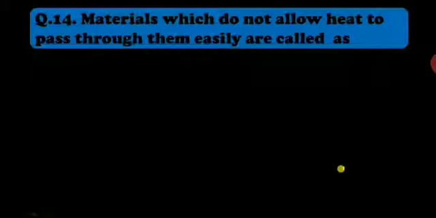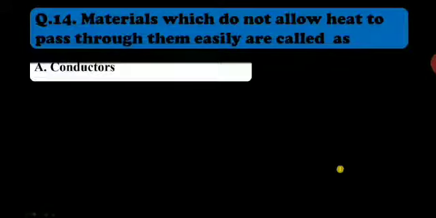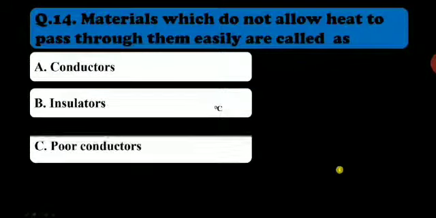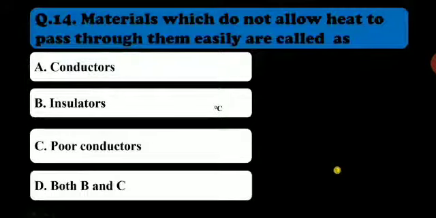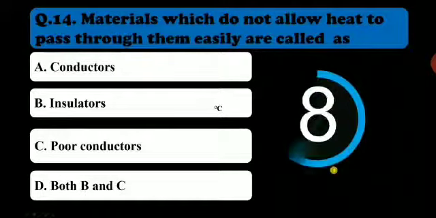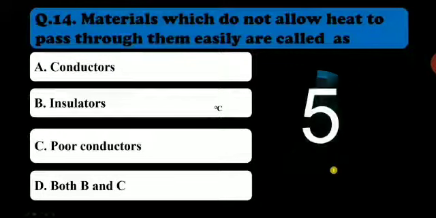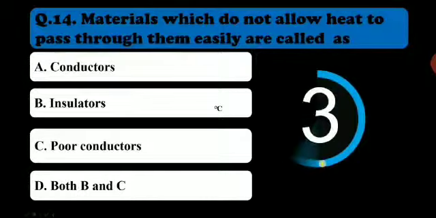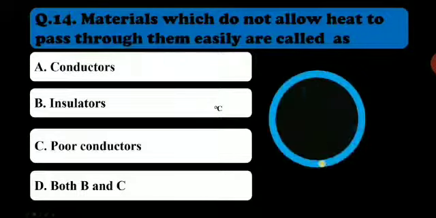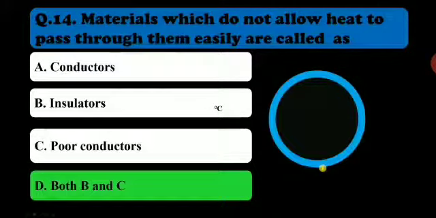Materials which do not allow heat to pass through them easily are called conductors, insulators, poor conductors, both B and C. Very easy. We have done. Your time is going now. Time is getting over here. So the correct answer is both B and C. Materials which do not allow heat to pass through them easily are called insulators or poor conductors. B and C will be the right answer.